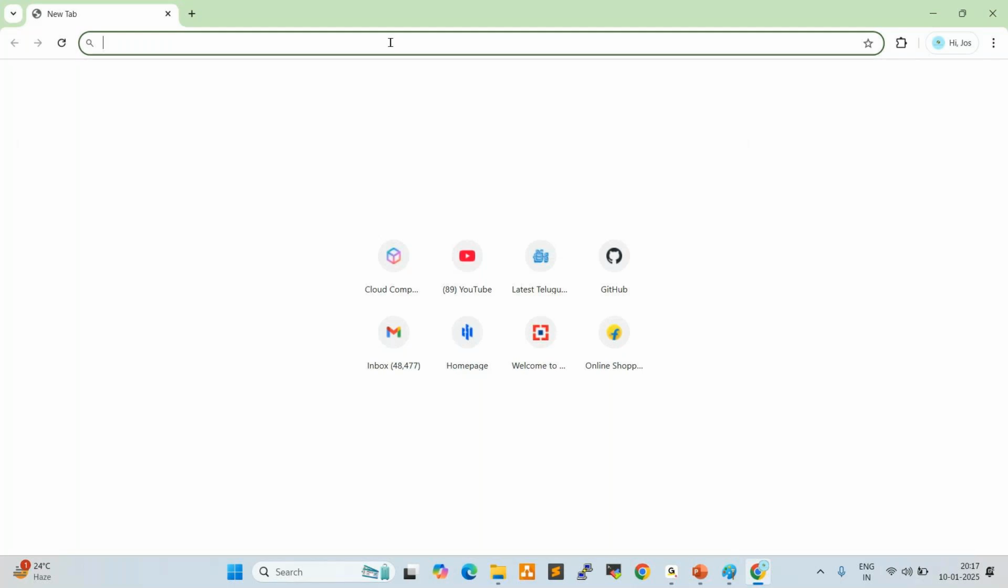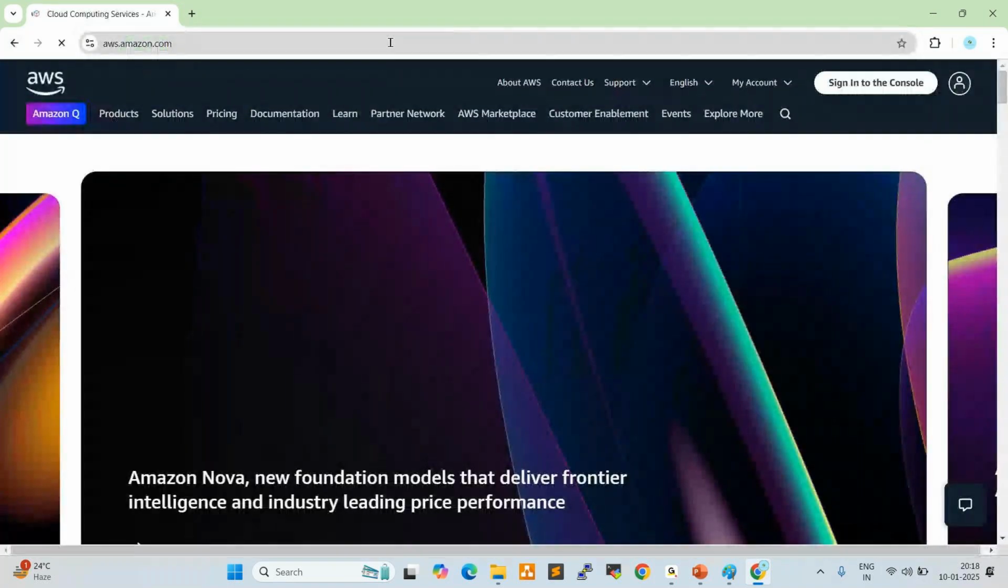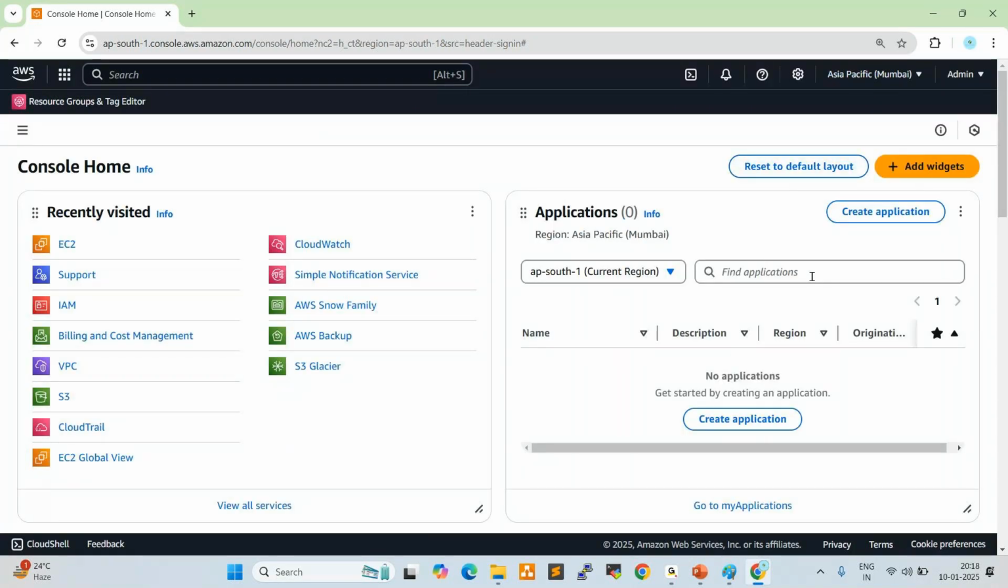If you want to log in to the AWS console, aws.amazon.com is the URL. Click here to sign in to the console. This is my EC2 dashboard. Okay, fine. Once we log into the console, the very first thing we need to check is the region.